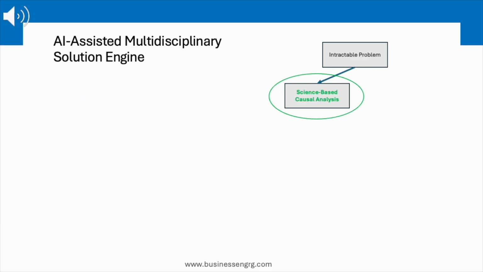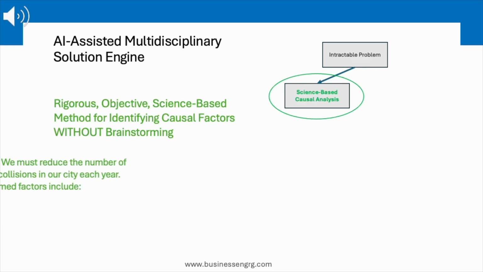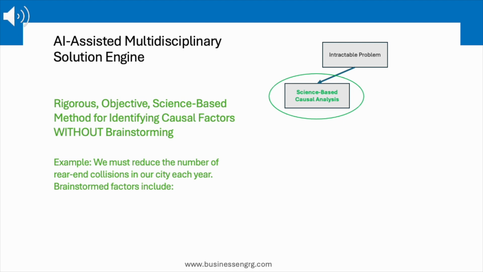It is clear that we need a rigorous, objective, science-based method for identifying causal factors without brainstorming. Otherwise, we utilize brainstorming to identify the relevant factors. For example, better brakes, road conditions, driver is distracted, warning sensors not working, and so on.